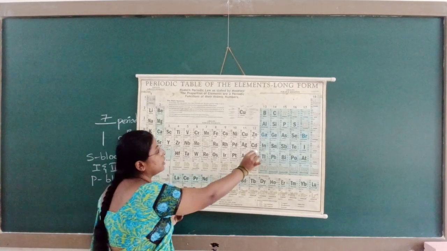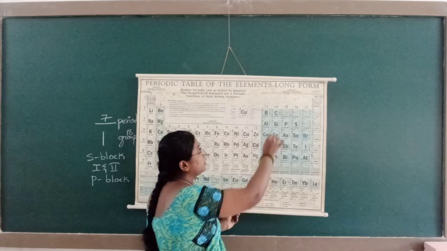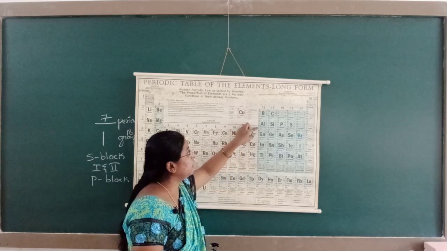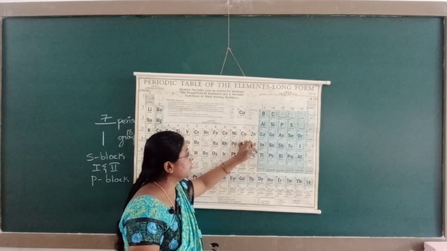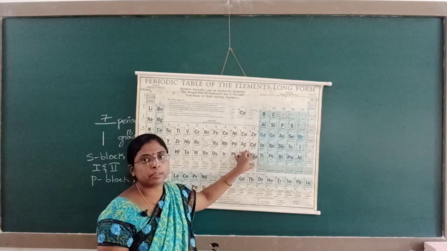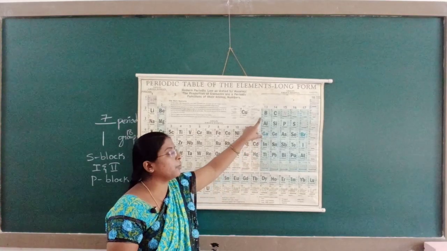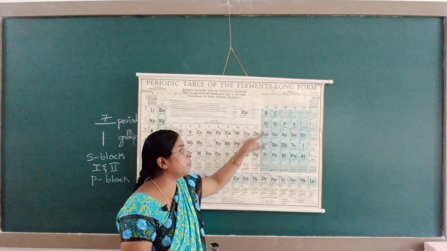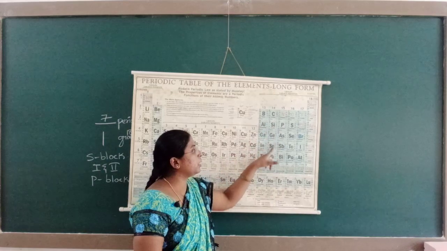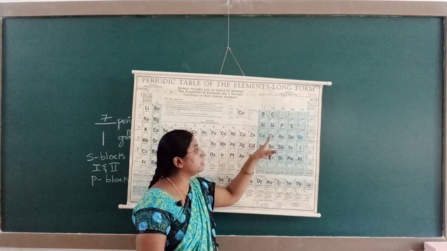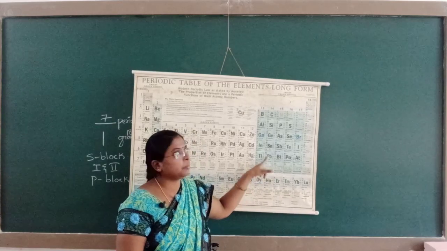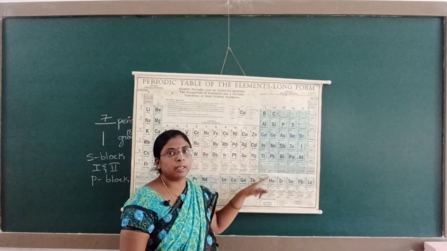From 3rd to 12th are known as the D block elements. The 13th group starts from boron: boron, aluminium, gallium, indium, thallium. These are the 13th group elements. Since these elements start from boron, we call this the boron family. 14th group elements are carbon, silicon, germanium, tin, lead. The first element is carbon, hence we call it the carbon family.